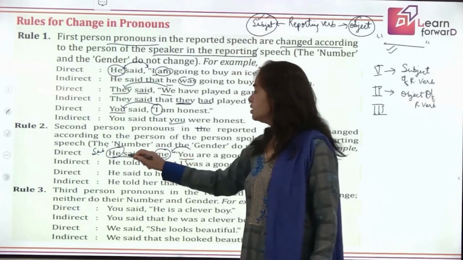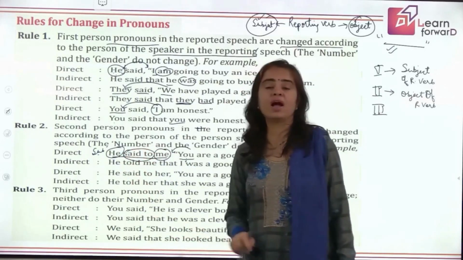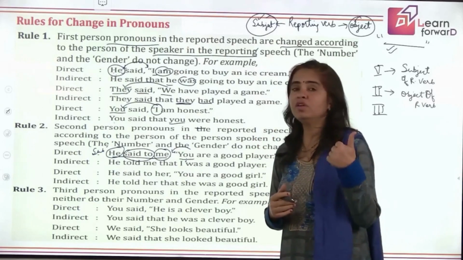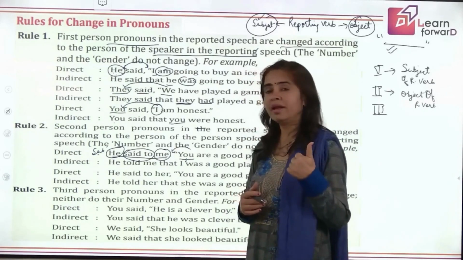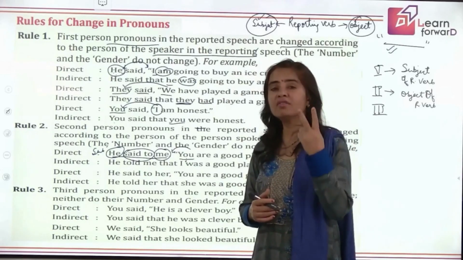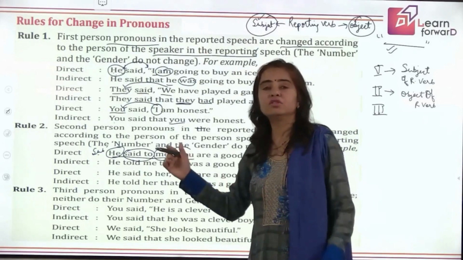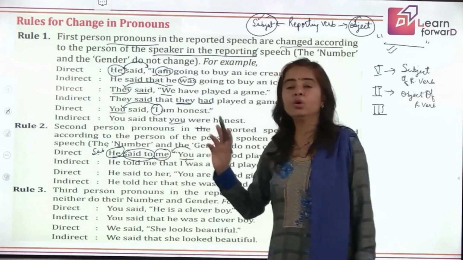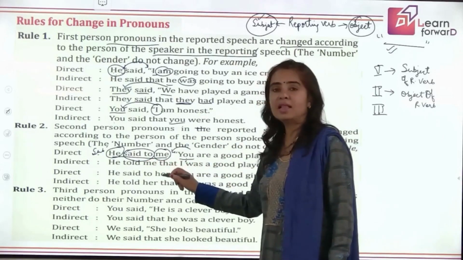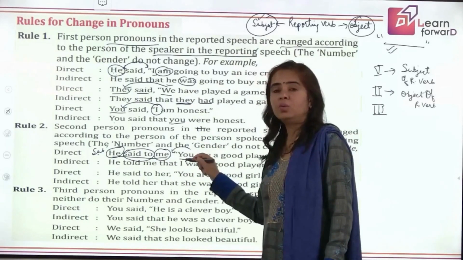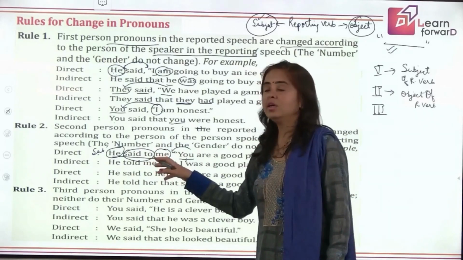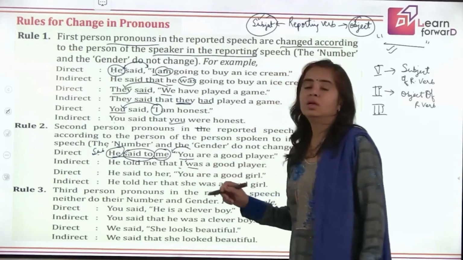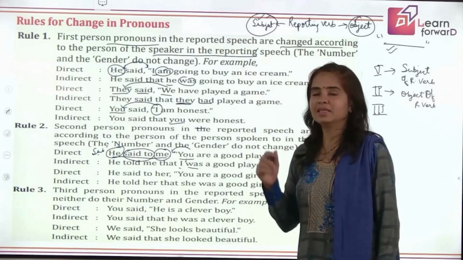Let's see how. Said to. Now here, because you have the object also, you have the reporting verb said to. So the first rule we learned is said to changes to told, right? Said does not change, but when you have said to, together it changes to told. So we'll start like this. He told me. Now introduce the conjunction that. He told me that. Your second person pronoun in inverted commas will change now, and it will change to first person. So it becomes I. That I was a good player. Clear? Let's see more examples.